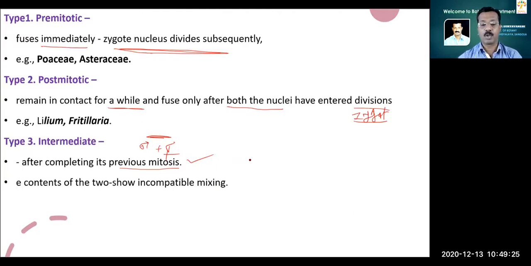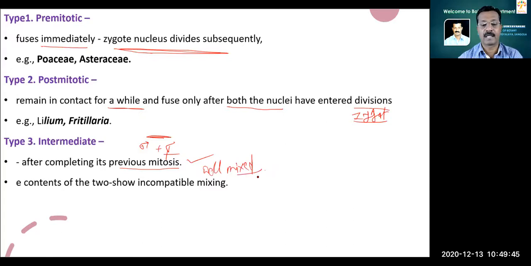Even after the fusion of the nuclear membrane, the contents of the two show incompatible mixing, means all the cytoplasm is not well mixed.